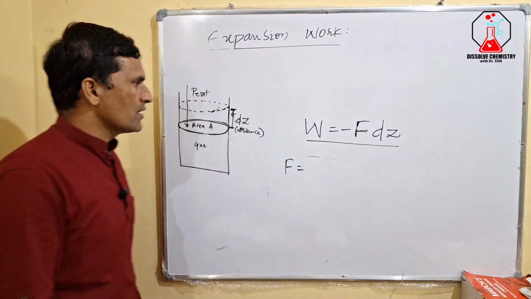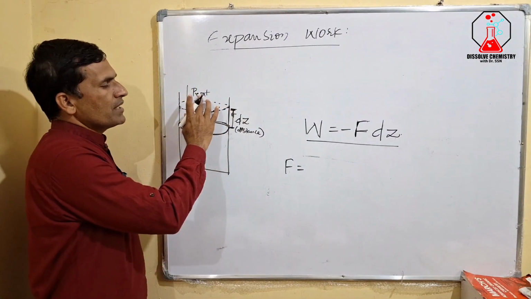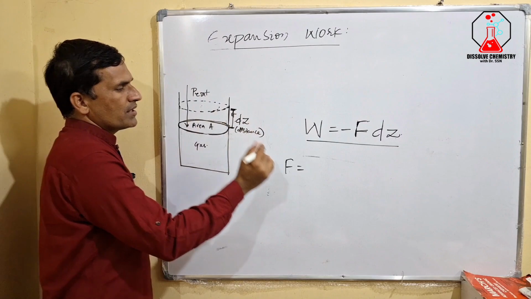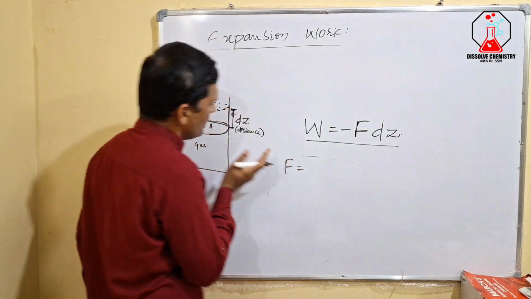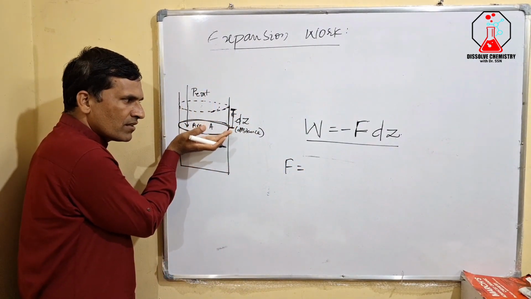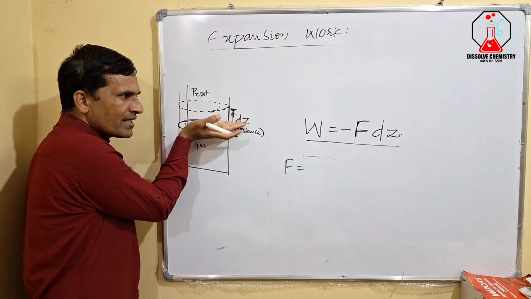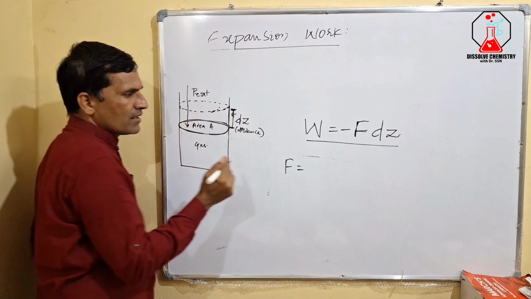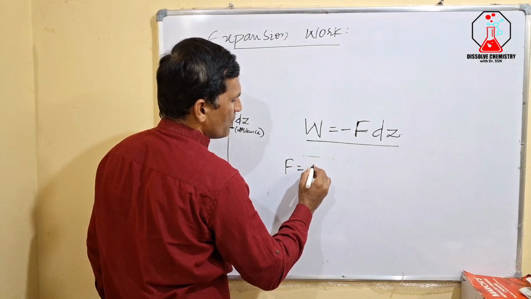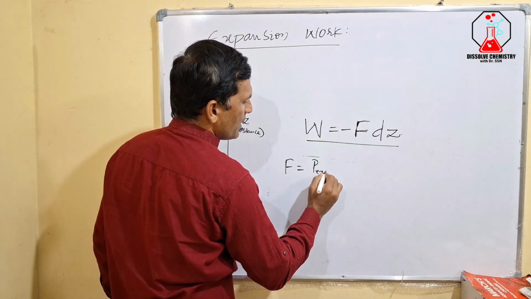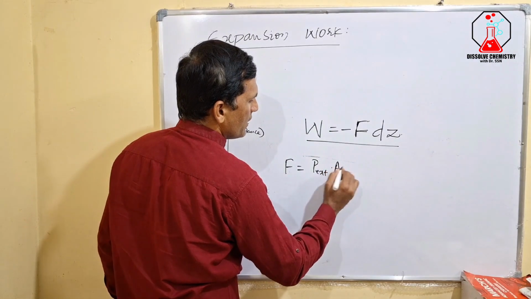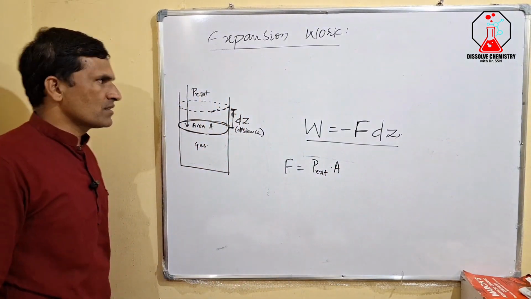Force is P external into its area. The whole area of the piston is being lifted by your gas by a distance of dz. Therefore force is equal to P external into area, as the opposing force.